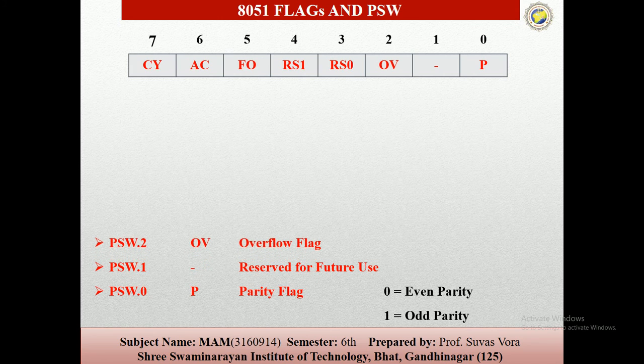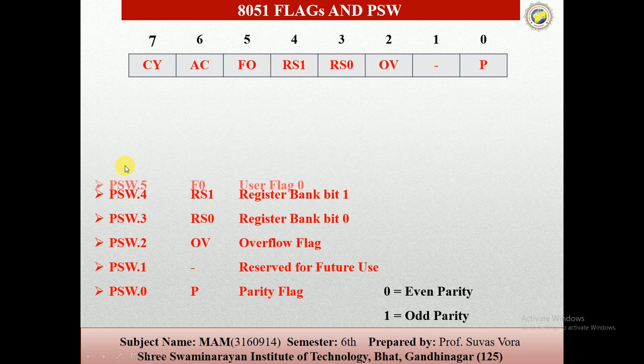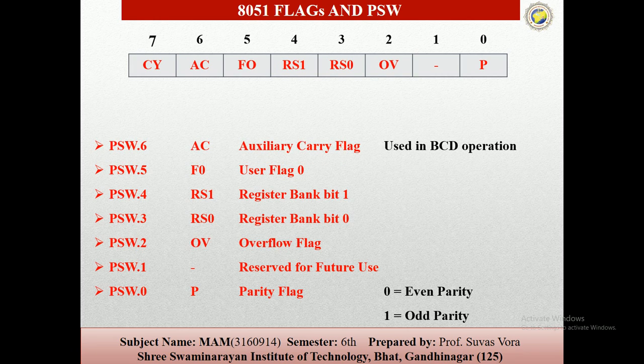देन आफ्टर द ओवरफ्लो फ्लैग, देन रजिस्टर बैंक बिट 0 RS0. Here the values give the address locations for these particular flag registers. Then after the F0 user flag 0. Then after that, the auxiliary carry.